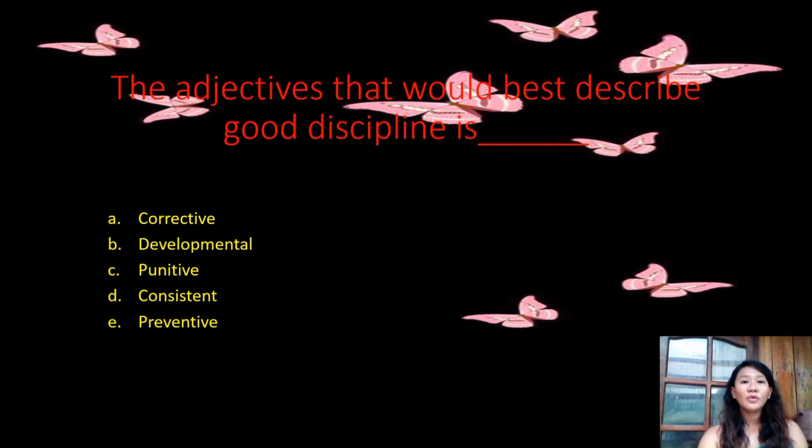Here we go. The adjective that would best describe good discipline is A. Corrective, B. Developmental, C. Punitive, letter D. Consistent, and letter E. Preventive. Okay, the best adjective that would best describe good discipline is letter E, the preventive. So this is the best adjective that describes good discipline, the preventive.